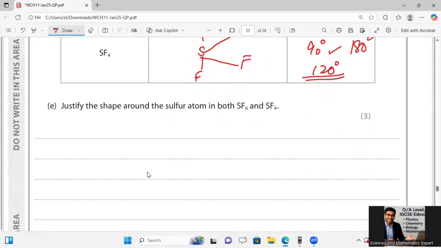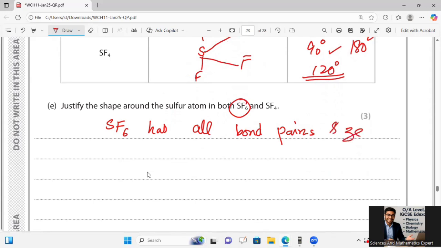Justify the shape around the sulfur atom in SF6 over there. Then I will say SF6 has 6 bonding pairs of electrons and no lone pair. Means SF6 has all bond pairs and 0 lone pair.